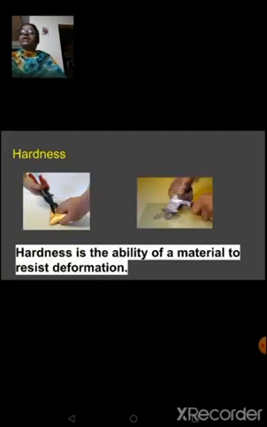Next property is hardness. Hardness is the ability of a material to resist deformation. Underline the words resist deformation. Why? Because it will not undergo a change in its shape that easily. They are hard. That is one of the physical properties of metals. I have shown you two pictures. In the first picture, they are cutting a piece of gold. Even a sheet of gold cannot be cut just like that with a knife. Only scratches will be made. You have to put in a lot of effort.